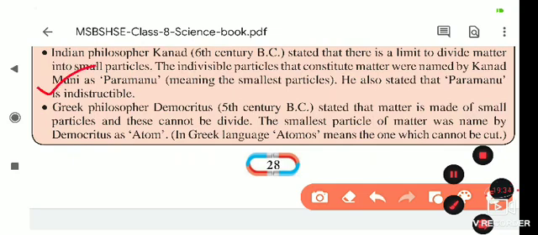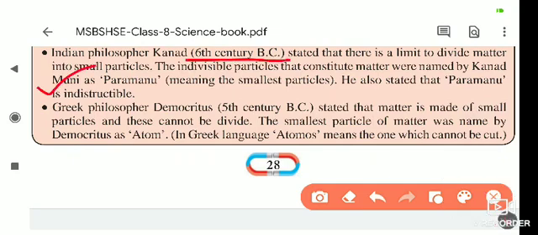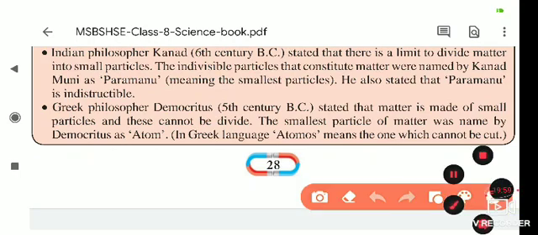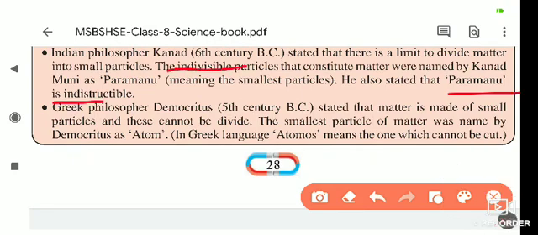This is our Indian discovery from the 6th century BC, which is earlier than the 5th century BC. At that time he stated that the smallest particle of matter is called a Paramanu. It is a Sanskrit word, and it is indivisible and indestructible.